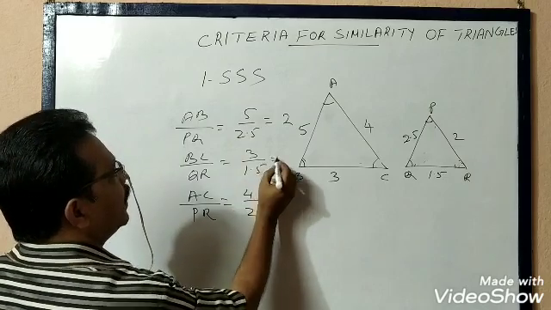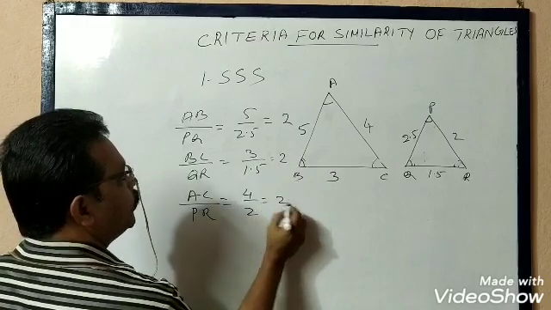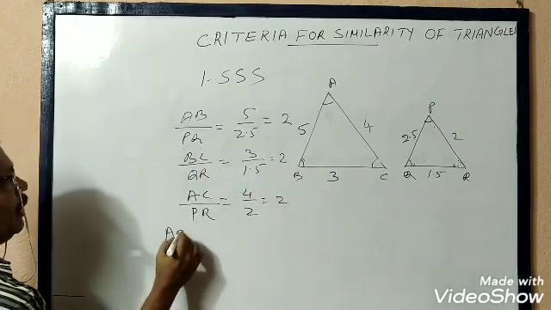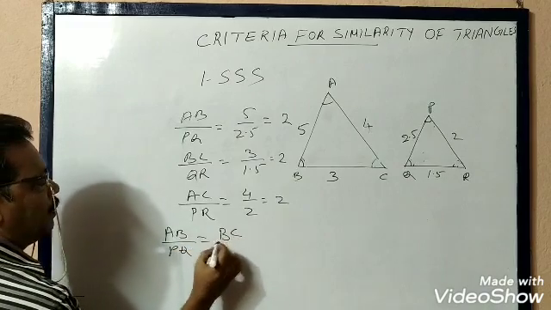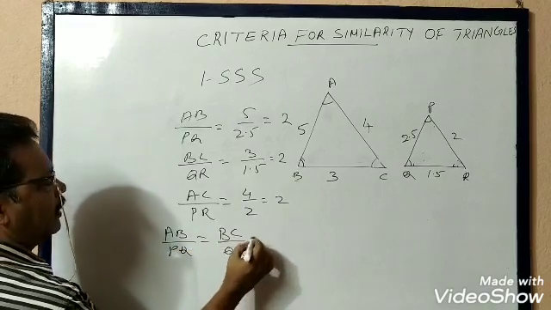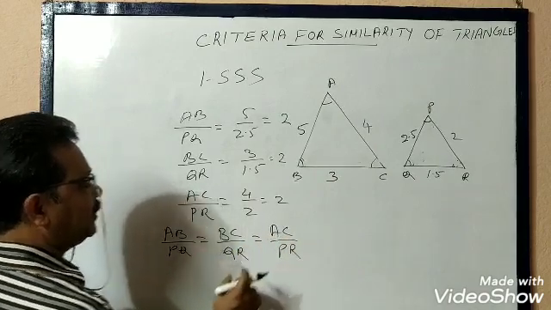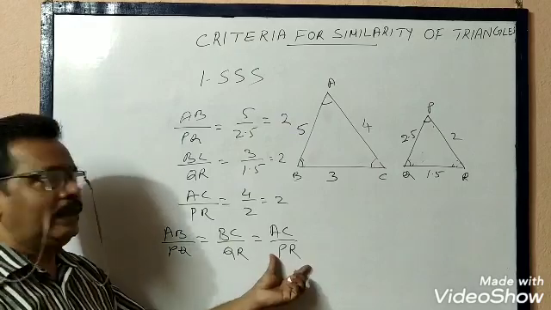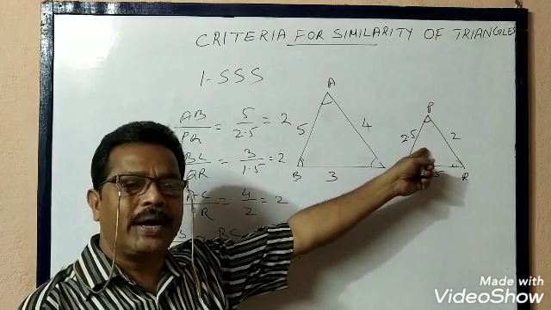So 3 by 1.5, that is also 2 by 1. Yeah, 2. There is also 2. That is AB by PQ is equal to BC by QR is equal to AC by PR. Means sides are proportional. Sides of one triangle are correspondingly proportional to the sides of the other triangle.